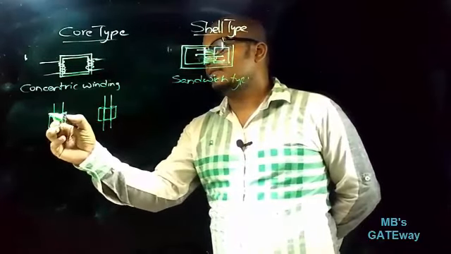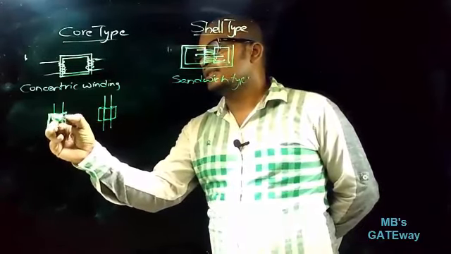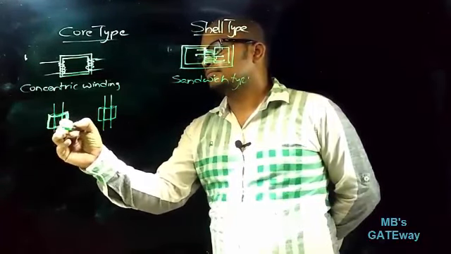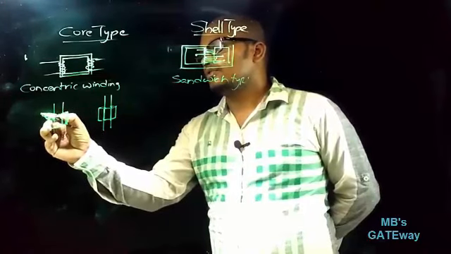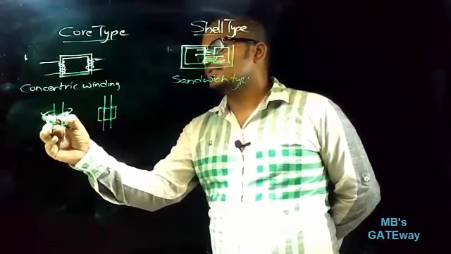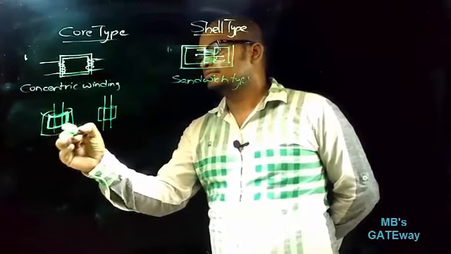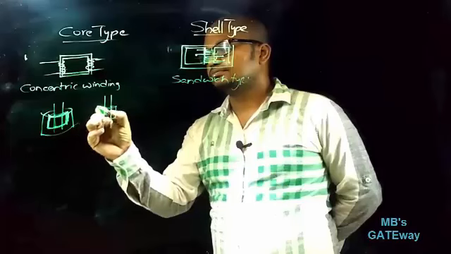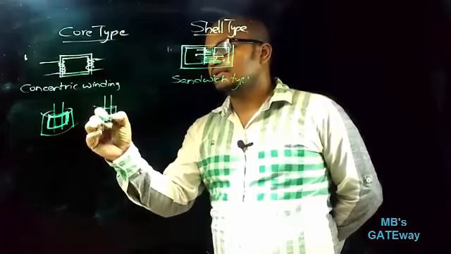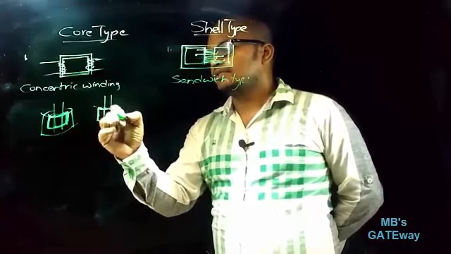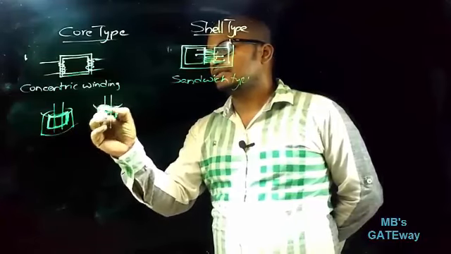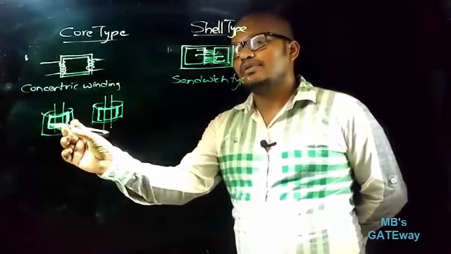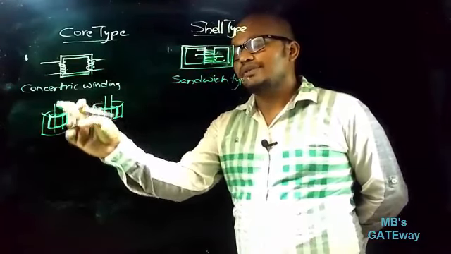And now again there will be an insulating cylinder on which half of the HV winding is wound, and the remaining half of the HV winding is wound on the other limb. So this is the insulating cylinder on which the HV winding is wound. If you observe here, both the LV winding and HV winding have the same center.